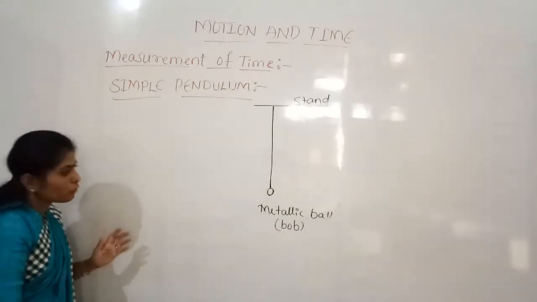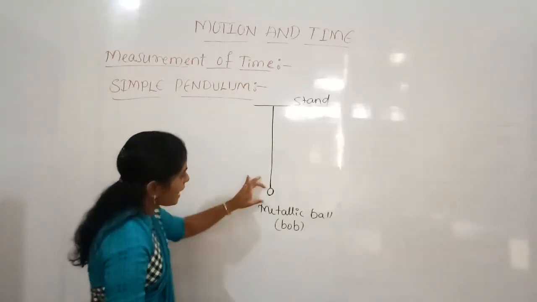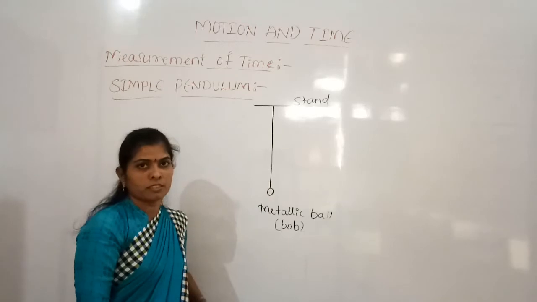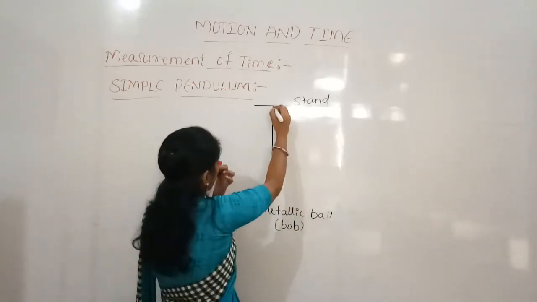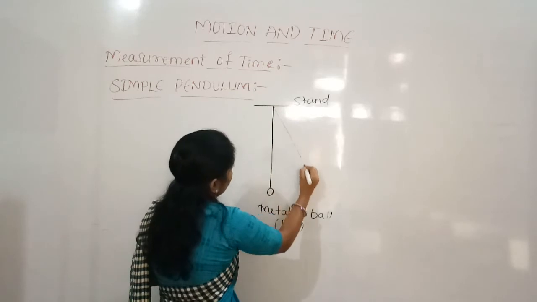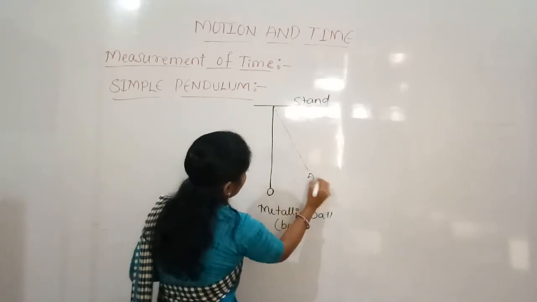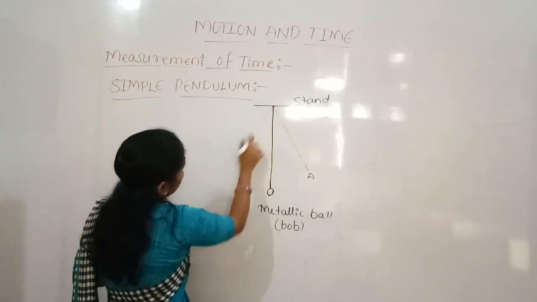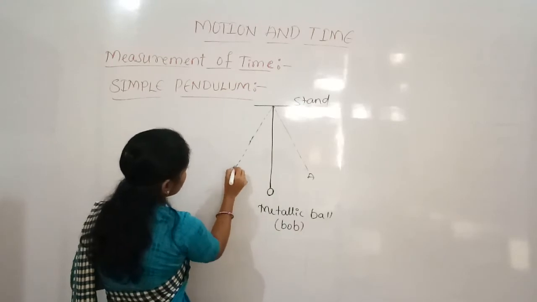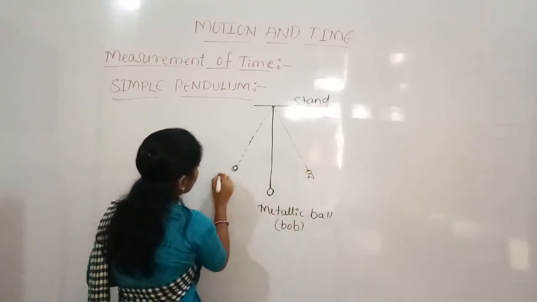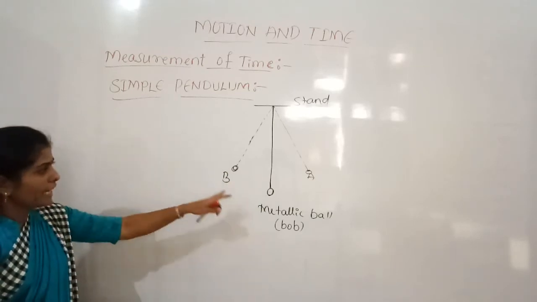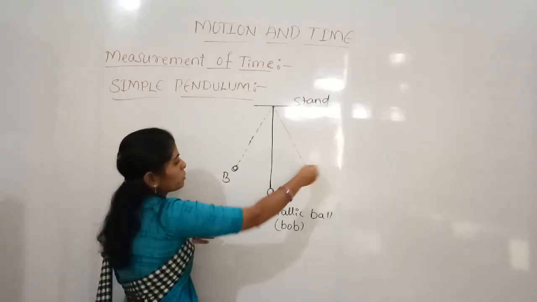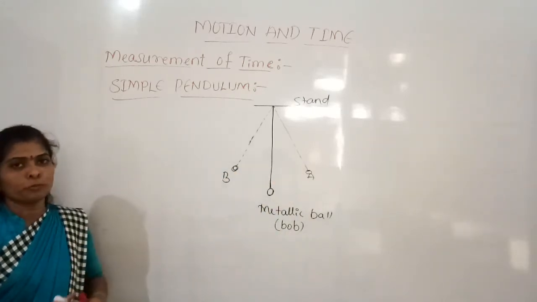Now see how to calculate the time period. When we drag this ball, it will move towards its extreme positions. Here when we drag the ball, it will move like this. We can call these two positions A and B. These two are the extreme positions, meaning the end positions where the bob can move.